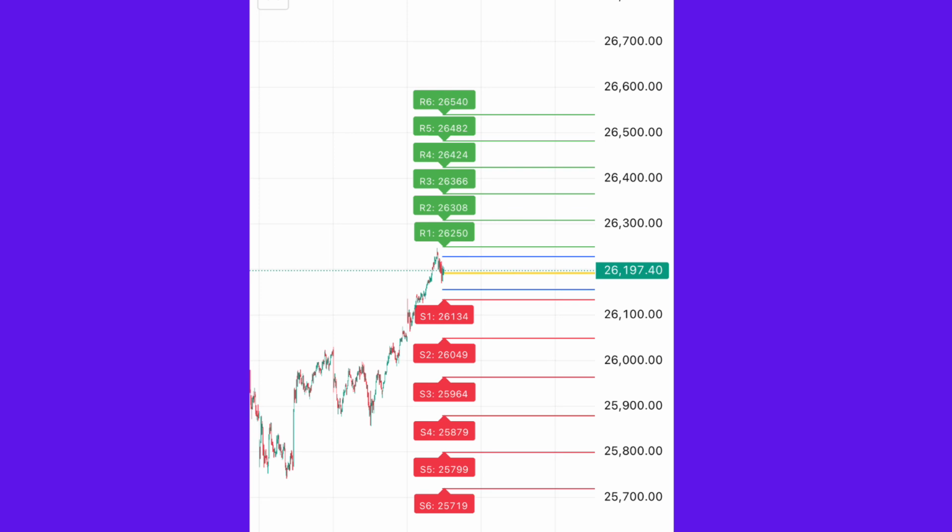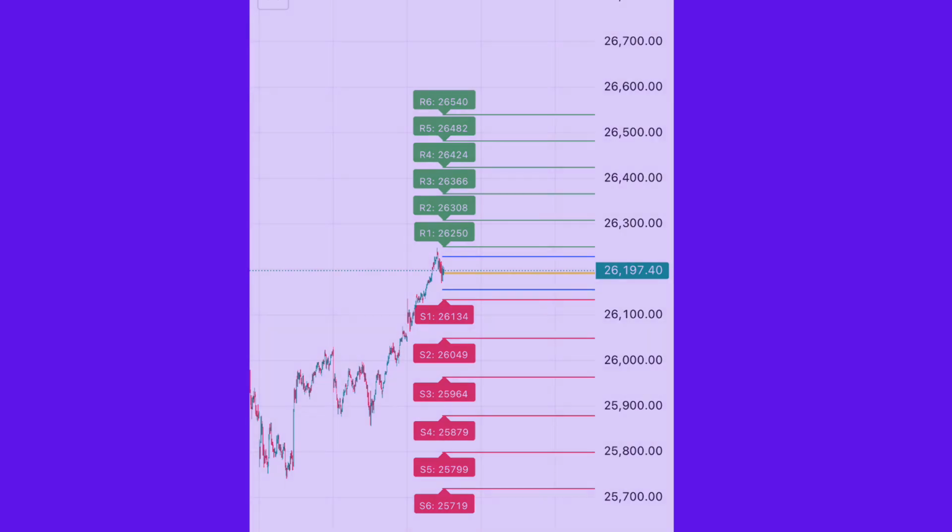Scenario: surprise flat to mild positive opening. If Nifty opens near or above 26,200, it may attempt to retest 26,250, R1. Rejection from R1 may restart downside momentum. Only above 26,250 can we consider bullishness for the day.